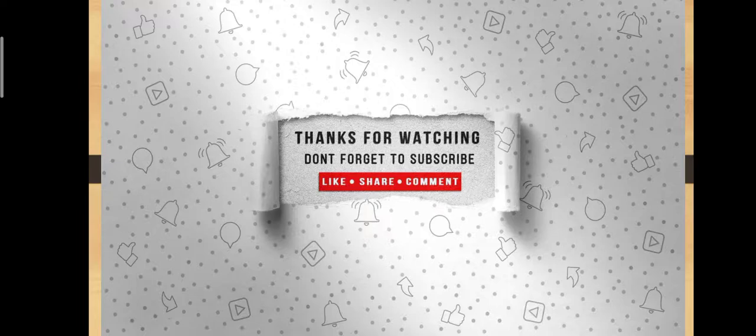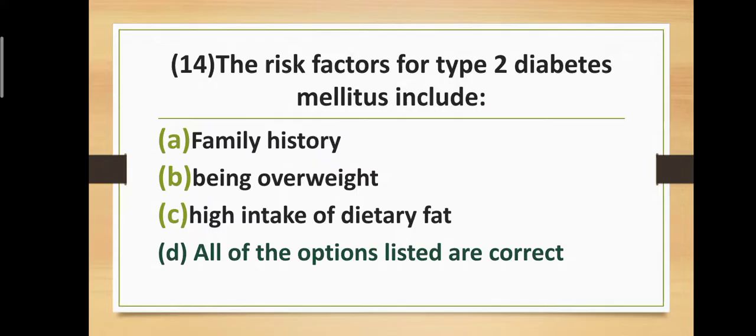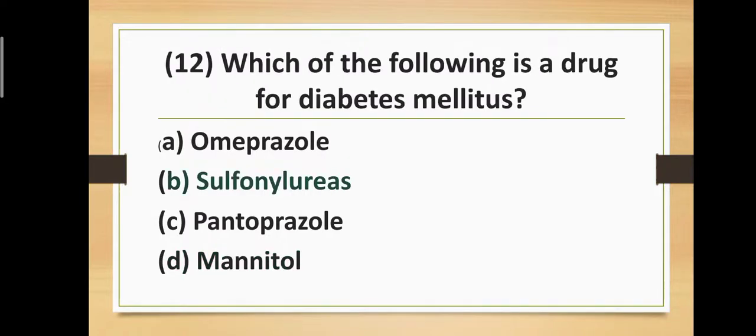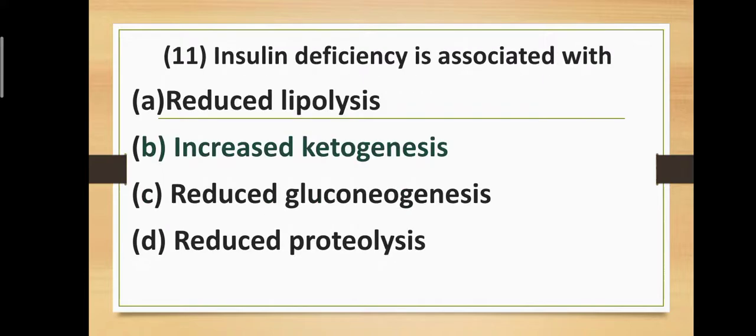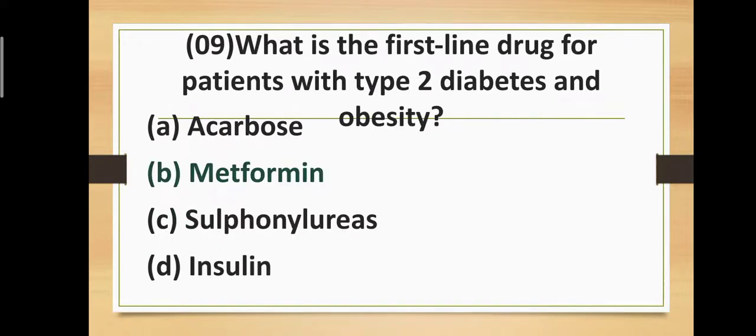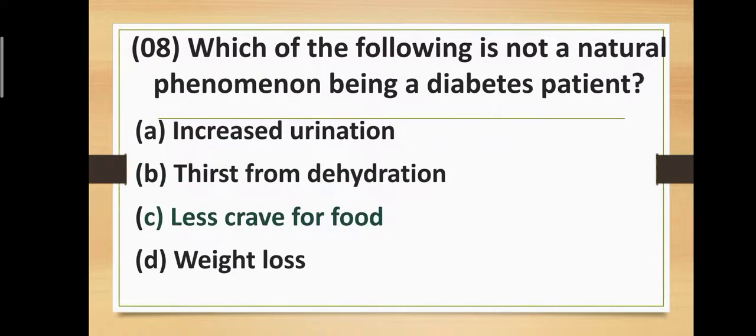So friends, once again we see all the MCQs in brief. The risk factors for type 2 diabetes mellitus include family history, being overweight, high intake of dietary fat. Meglitinide is a drug for diabetes mellitus. Sulfonylureas are the drug for diabetes mellitus. Insulin deficiency is associated with increased ketogenesis. Gestational diabetes means diabetes occurs in a pregnant woman. Metformin is the first line drug for patients with type 2 diabetes and obesity.